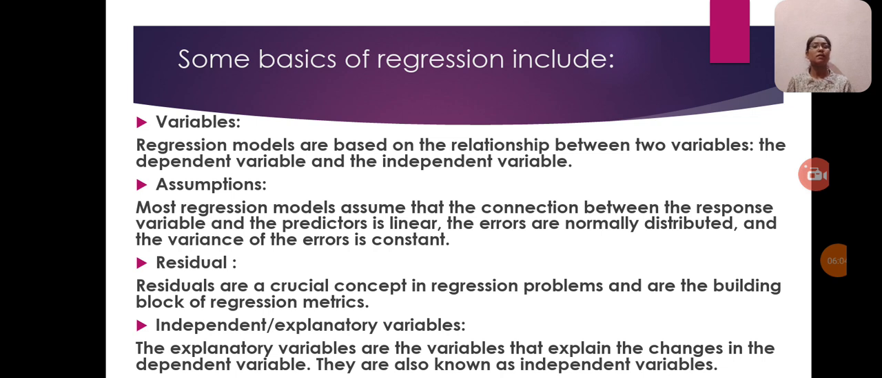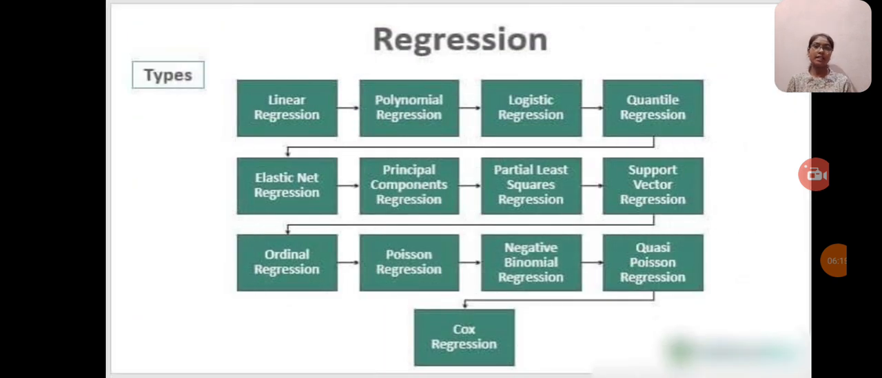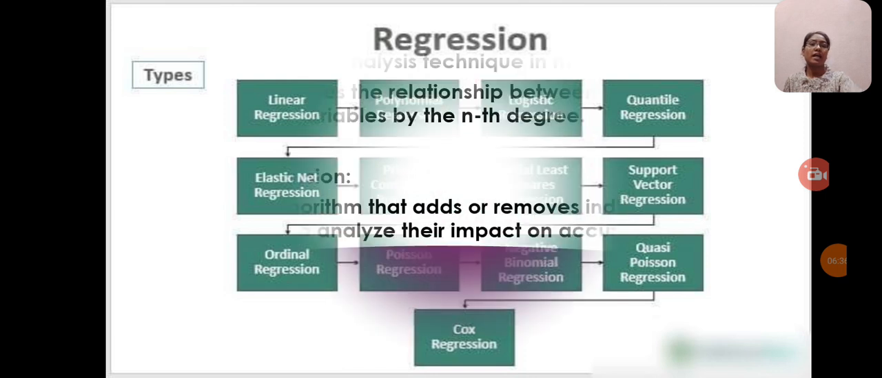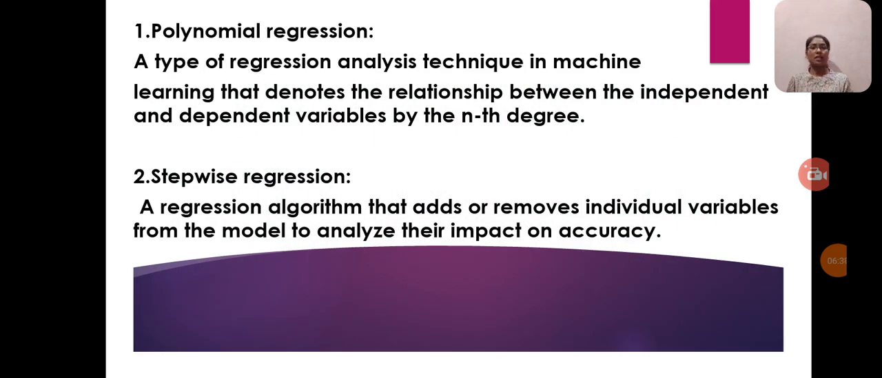The fourth one is independent or explanatory variables. These are the variables that explain the changes in the dependent variable. They are also known as predictor variables. And next is types of regressions: linear regression, polynomial regression, logistic regression, quantile regression, and so on. I have given some more types of regressions. Here I have explained some types of regressions.